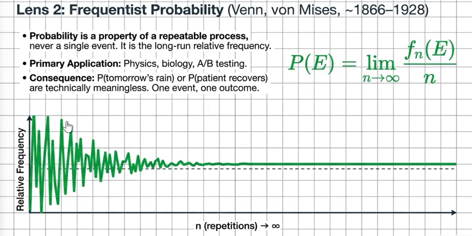So let's see, if there is a probability of rain tomorrow, this is meaningless because tomorrow is not repeatable, right? And what about the probability that this specific patient will recover or not? This is also meaningless because one patient will have only one outcome. So only well-defined random processes with stable long-run frequencies are needed in frequentist probability.